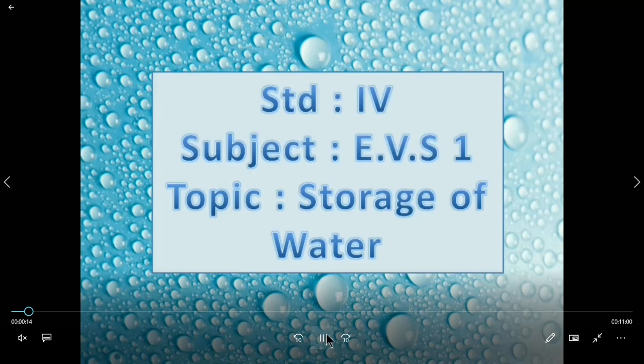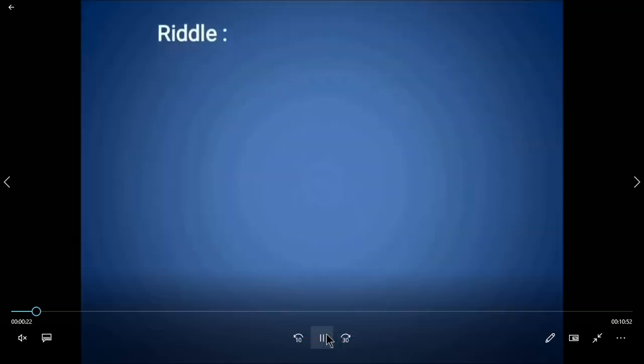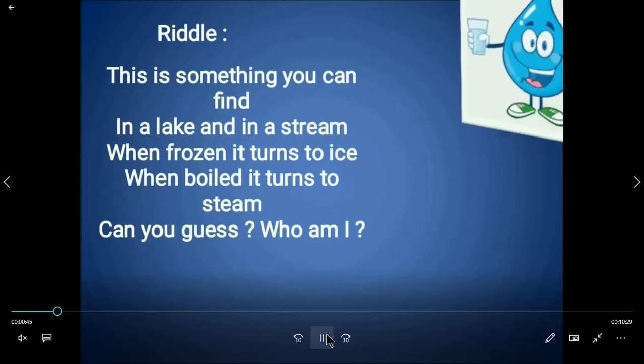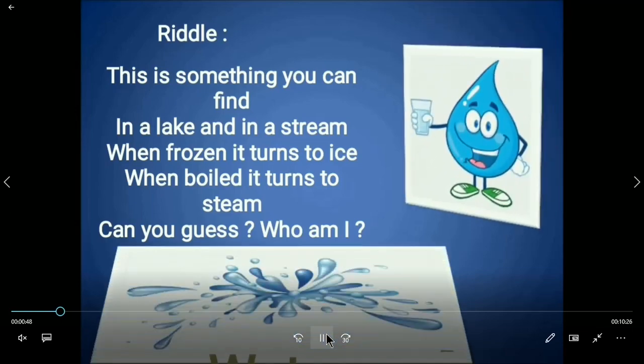Now, children, there is a riddle for you. Before we start with our lesson, I will ask you a riddle. This is something you can find in a lake and in a stream. When frozen, it turns to ice. When boiled, it turns to steam. Can you guess who am I? Yes, children, it is drops of water. It is water.